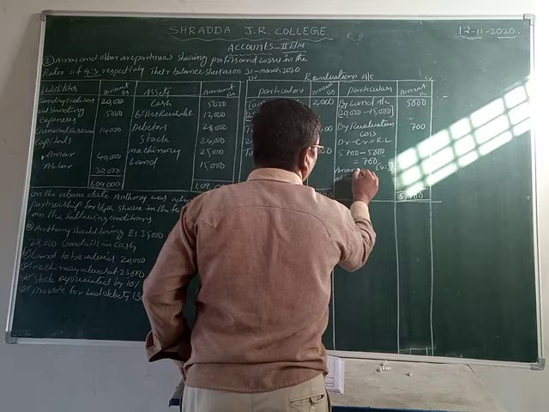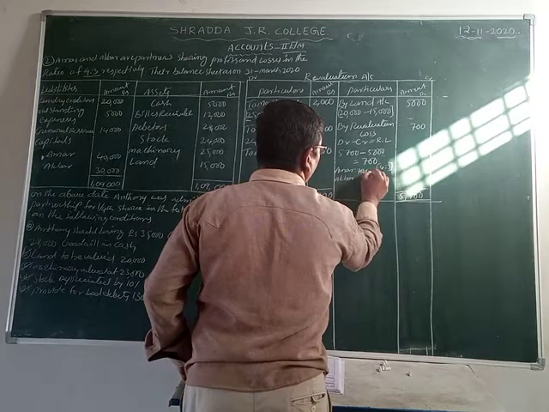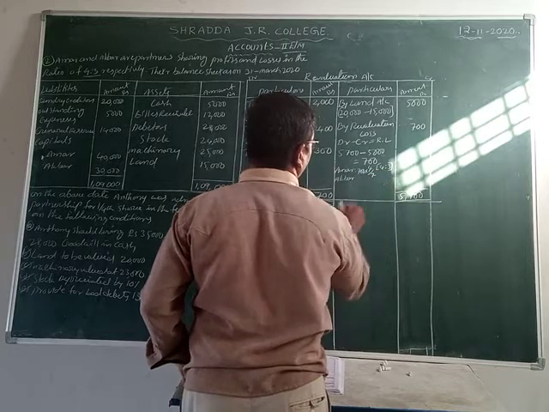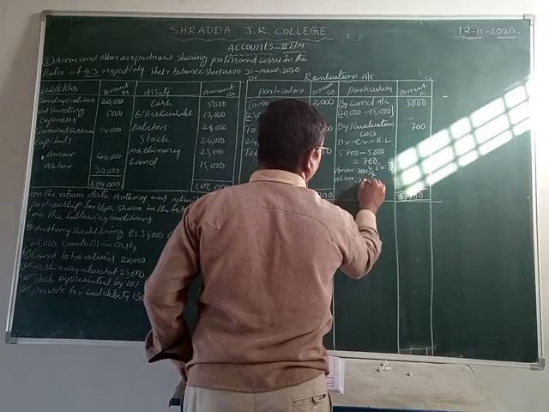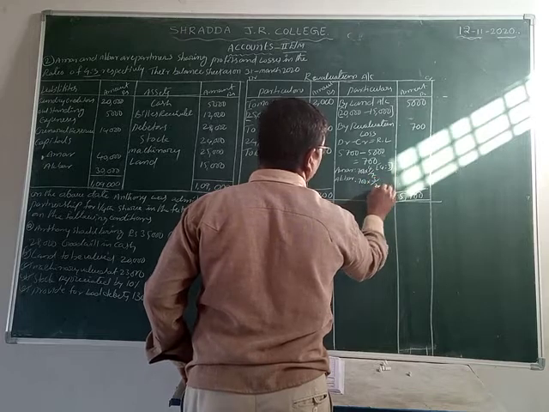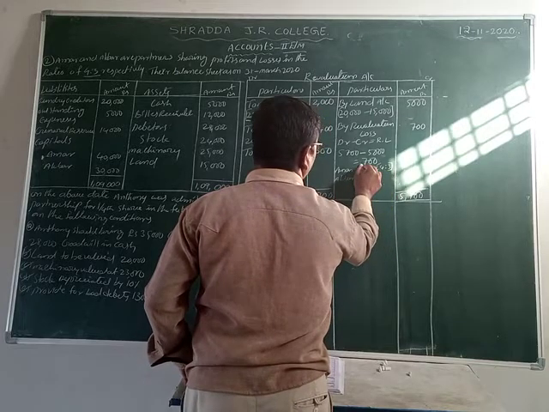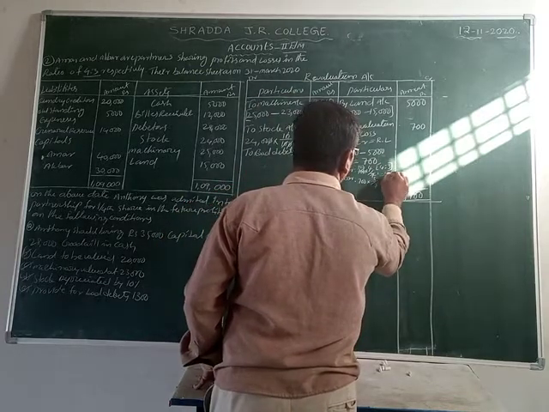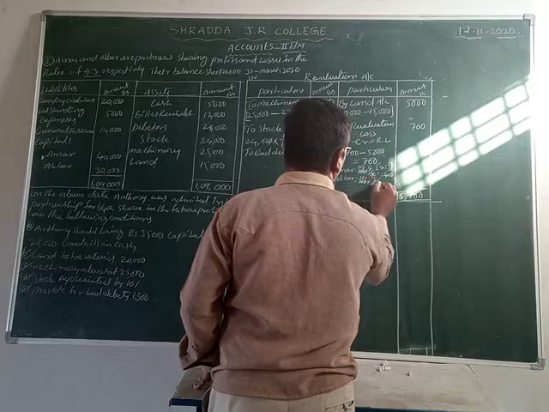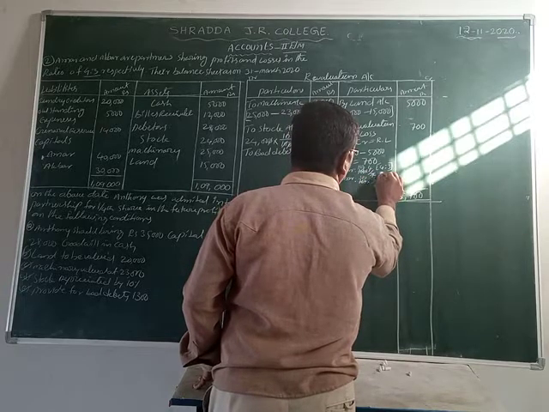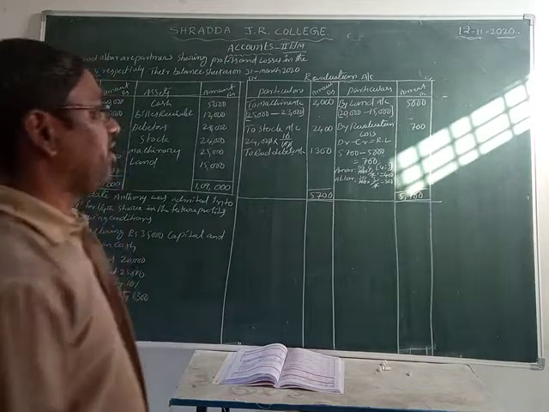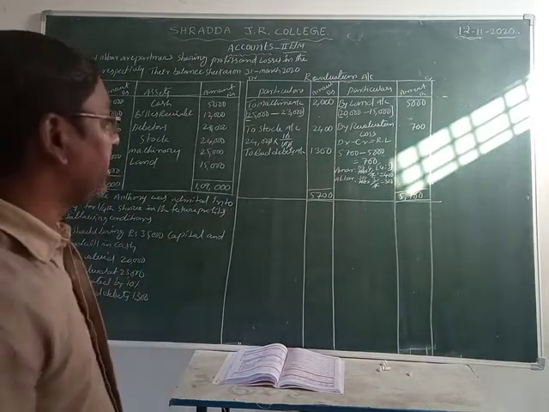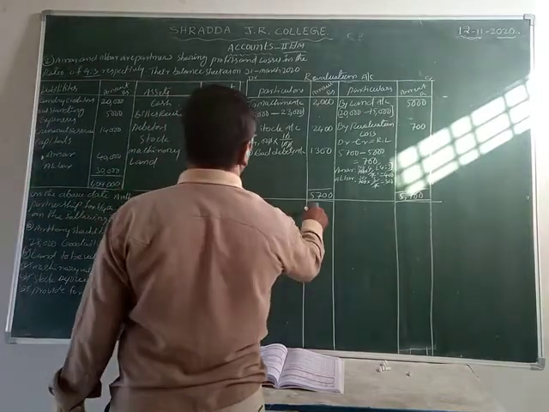That equals 700 rupees into Amar's ratio 4, total ratio 7. Akbar: 700 rupees into ratio 3, total 7. 7 ones are 7, 1 into 100, so 400. Next, 1 into 100, so 300. Okay, now Amar takes the revaluation loss 400, Akbar takes the revaluation loss 300 rupees. So this is the revaluation account, friends.